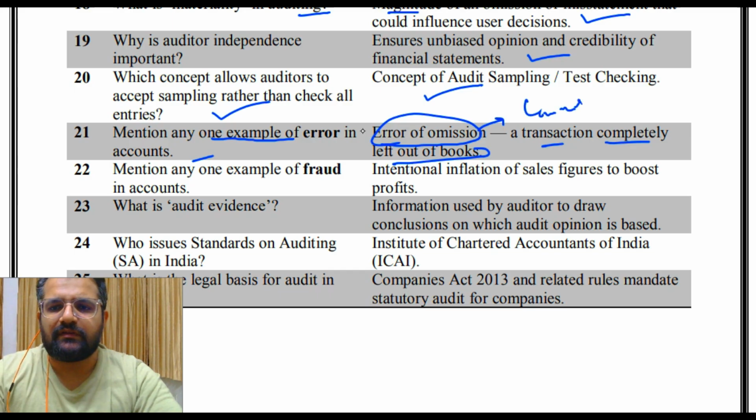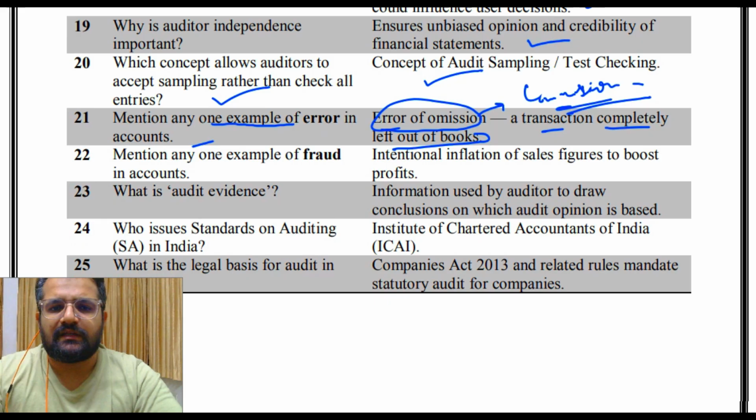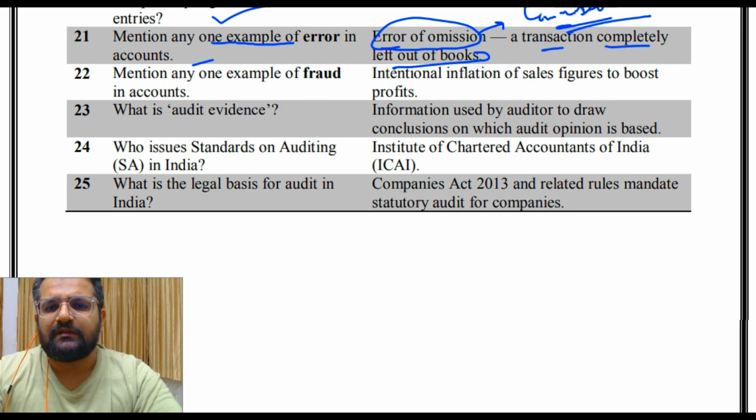What is the difference between these two, error of omission and error of commission? Mention any one example of fraud in accounts. So intentional inflation of sales figures to boost profits. What is audit evidence? Information used by the auditor to draw conclusions on which the audit opinion is based. Who issues standards on auditing in India? So ICAI, Institute of Chartered Accountants of India.